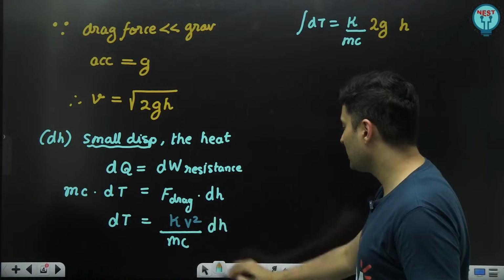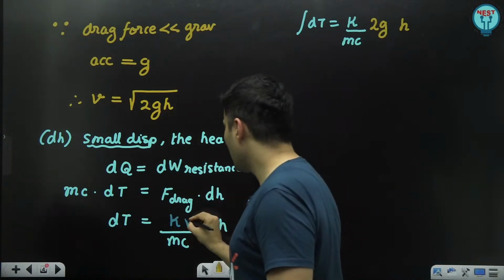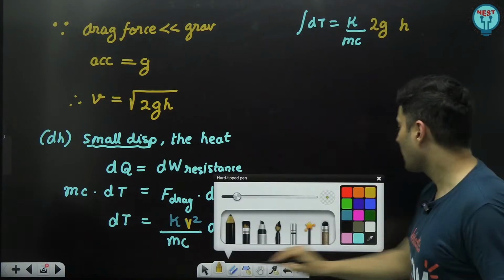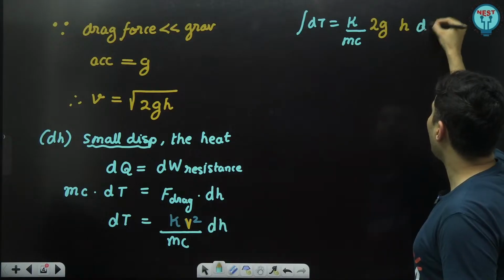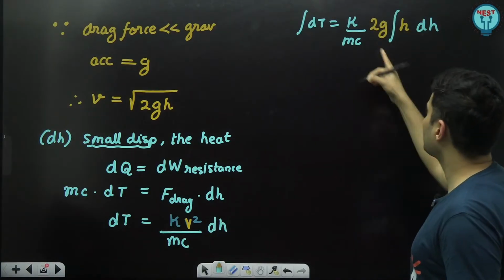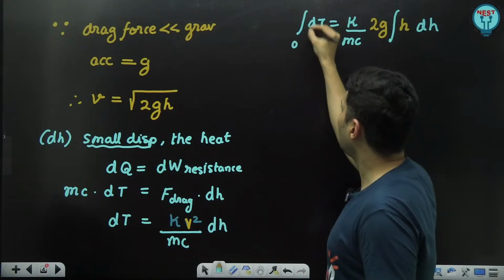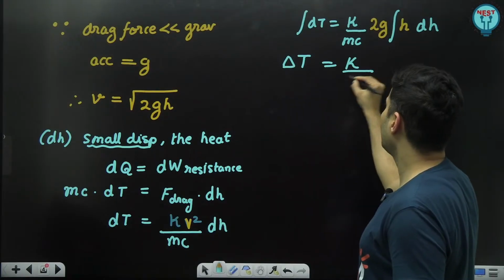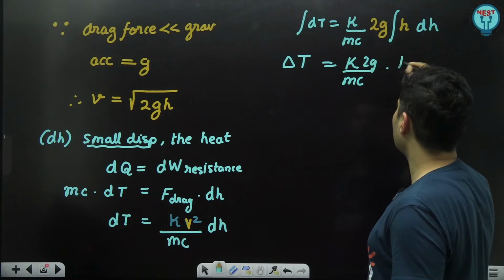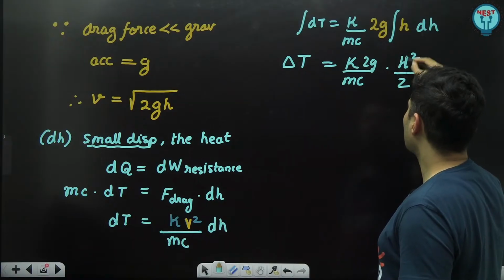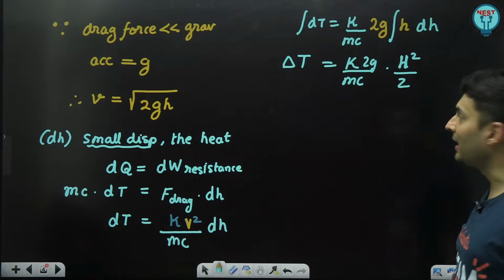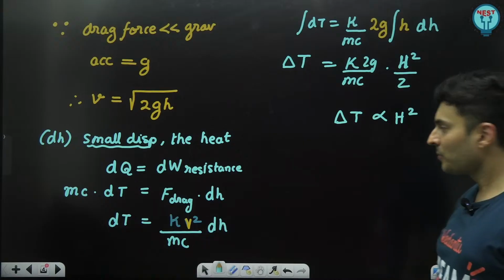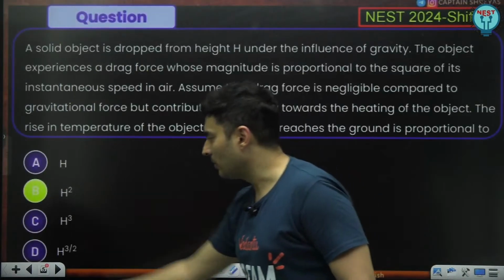Anyways, the square of this particular velocity, I get it from here because I know v is root 2gh. So the square of it will be just 2gh, and that dh will remain over here as it is. And of course, we have to integrate this. So integration from T1 to T2 will give me delta T, which will be nothing but K by MC times 2g, and this will be H square by 2, where H is the total height. So clearly the change in the temperature is proportional to the square of the height. Hence the answer should be option B.